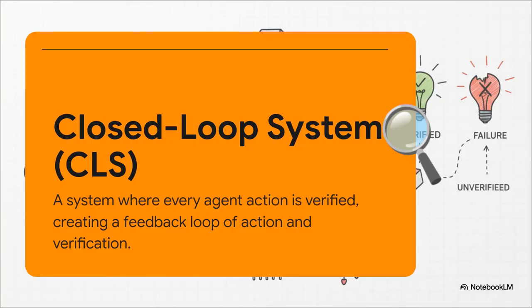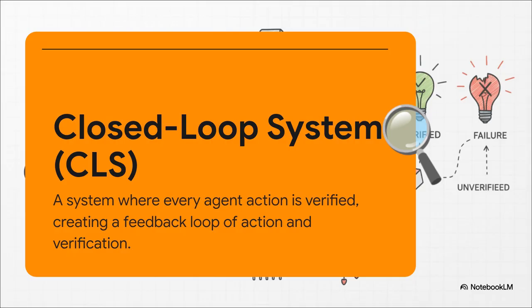So what the heck is a closed-loop system? Think of it like a smart assistant that doesn't just do what you say, but actually checks its work. It creates a feedback loop. First, it makes sure an action is even possible. Then, it does the action. And then, this is the most important part, it verifies that the action did what it was supposed to do before it even thinks about taking the next step. It's this constant cycle. Act, then verify.